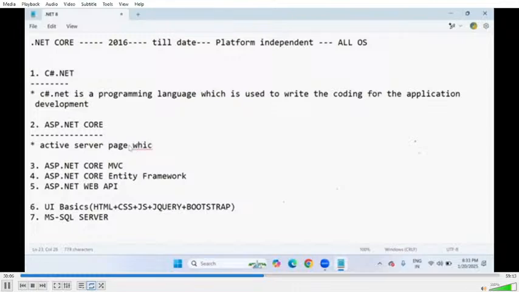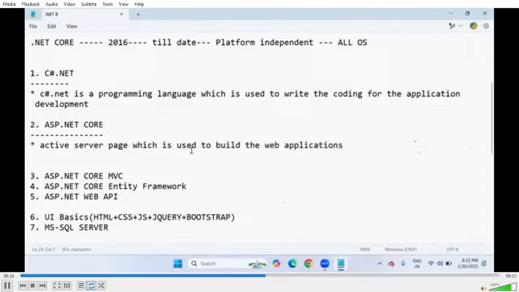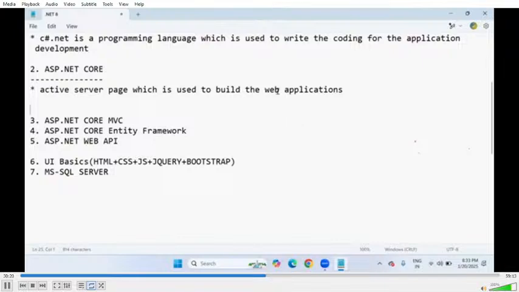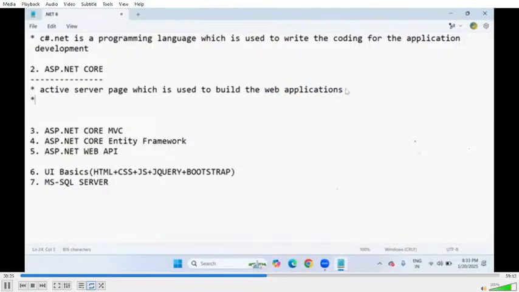To buy a product, we are using Flipkart, Amazon. To do transactions, we are using banking applications. To order food, we are using mobile applications like Swiggy, Zomato, and so many. All the activities we are performing on the web are web apps only. So in the entire .NET platform, building web applications is done using a .NET framework.